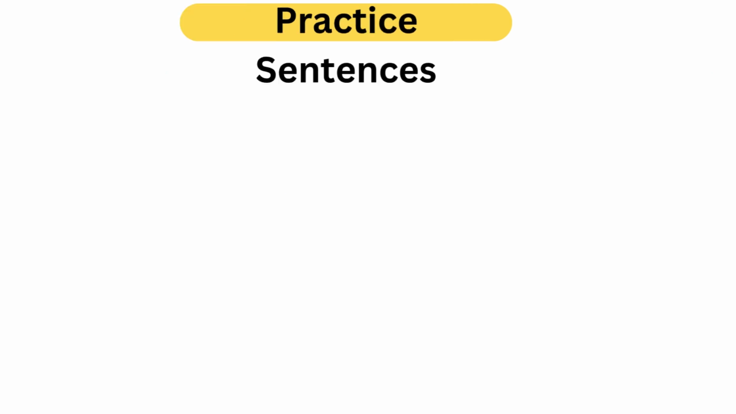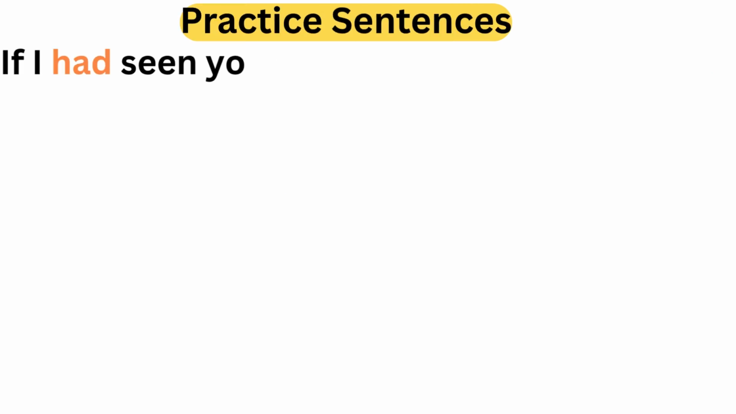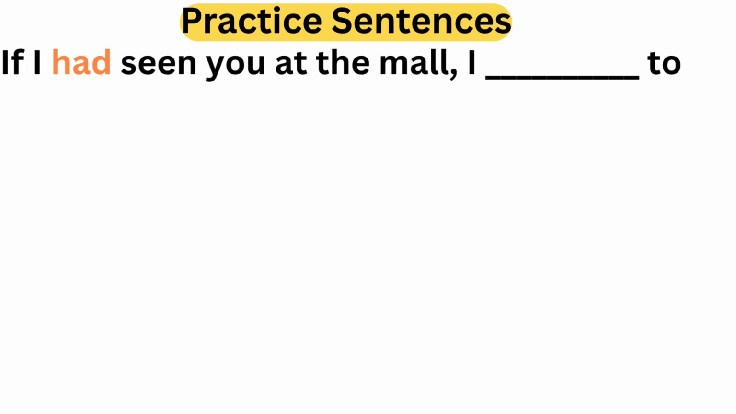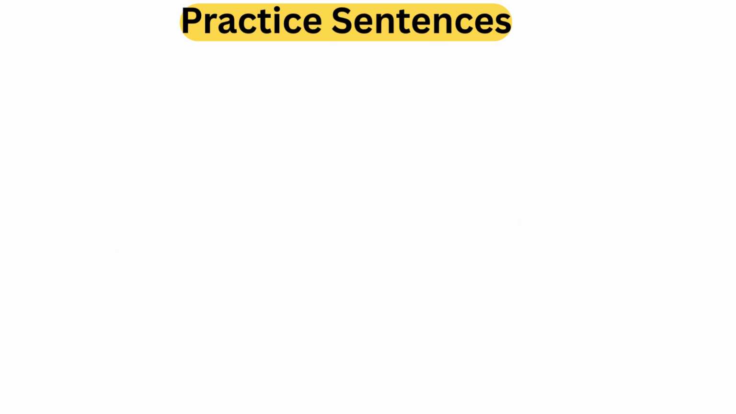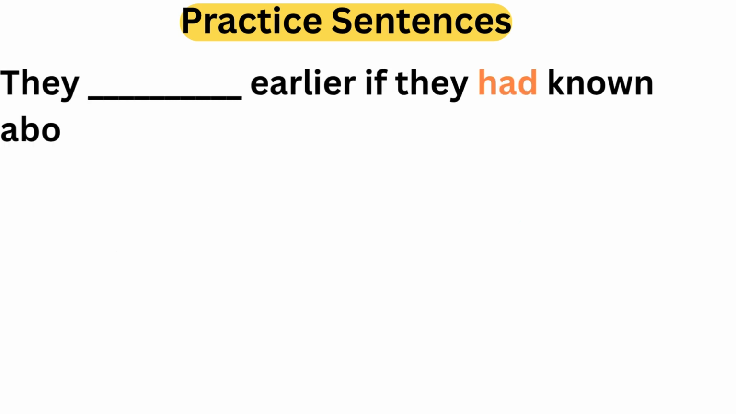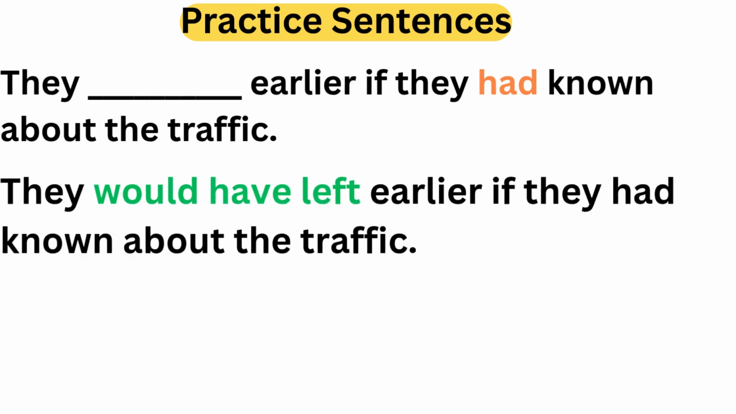Practice sentences. If I had seen you at the mall, I dash to say hi. The answer will be: if I had seen you at the mall, I would have stopped to say hi. They dash earlier if they had known about the traffic. The answer will be: they would have left earlier if they had known about the traffic.